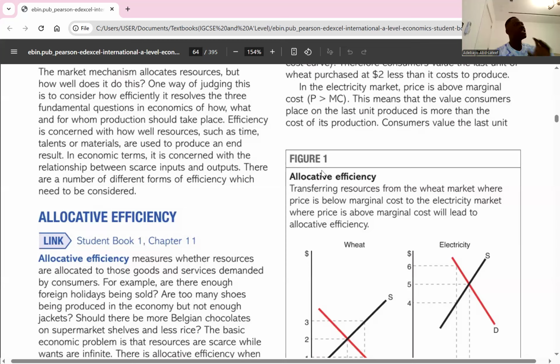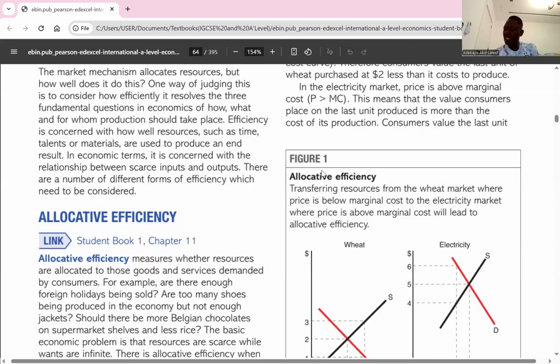So there's allocative efficiency if goods and services are produced to satisfy the society. So that means there's maximization of the social welfare. And when we talk about social welfare, it simply talks about consumption and production. So it means both consumers and producers are happy in the course of production. That is what social welfare is about.